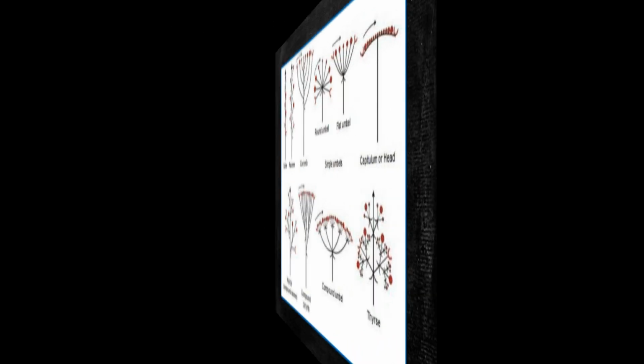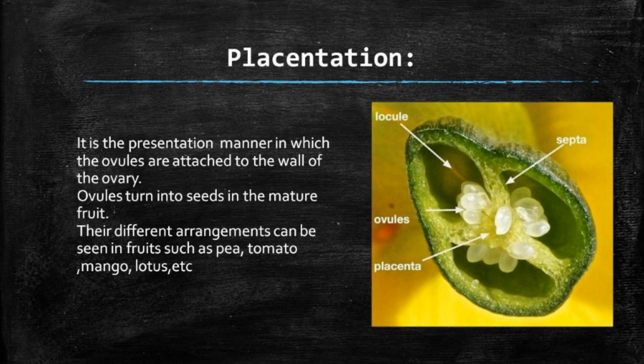The last topic of today's chapter is placentation. Placentation is the manner in which the ovules are attached to the wall of the ovary. Ovules turn into seeds in the mature fruit. Their different arrangements can be seen in fruits like that of pea, tomato, mango, lotus, etc.